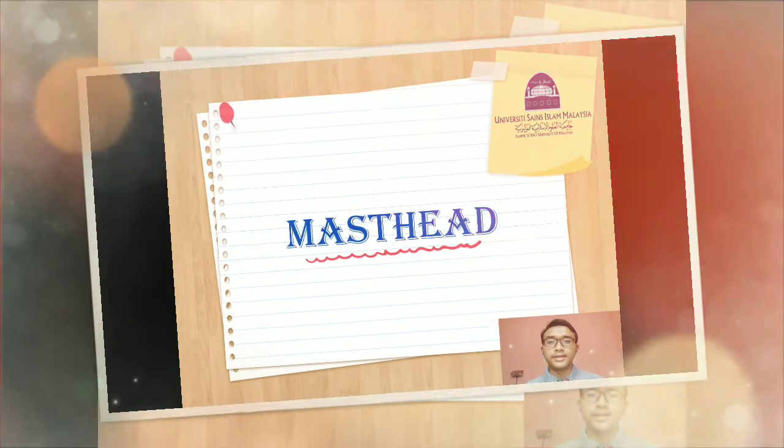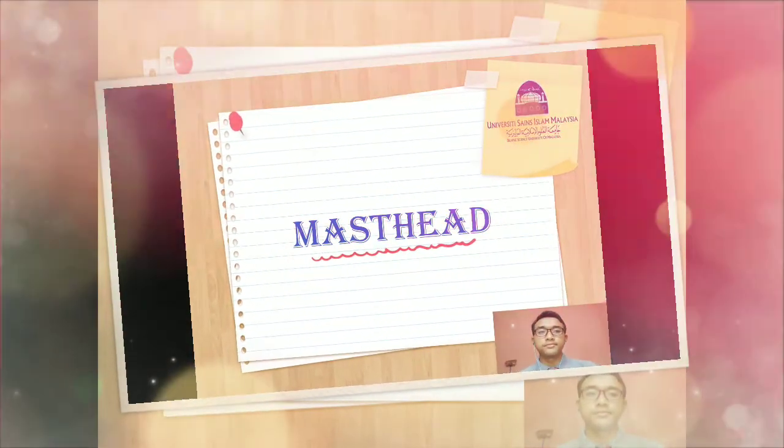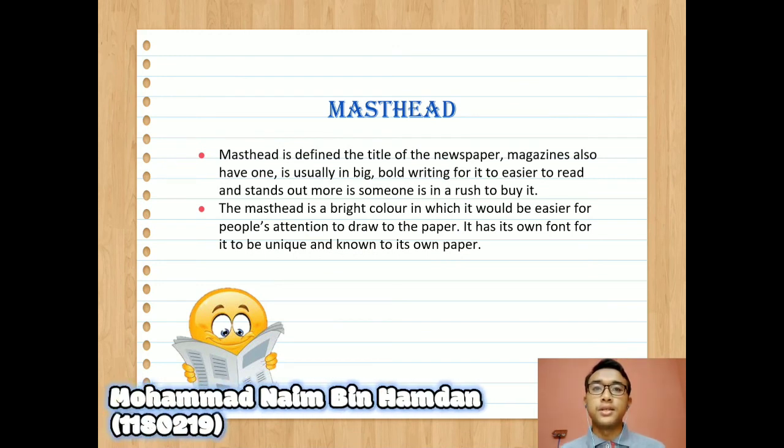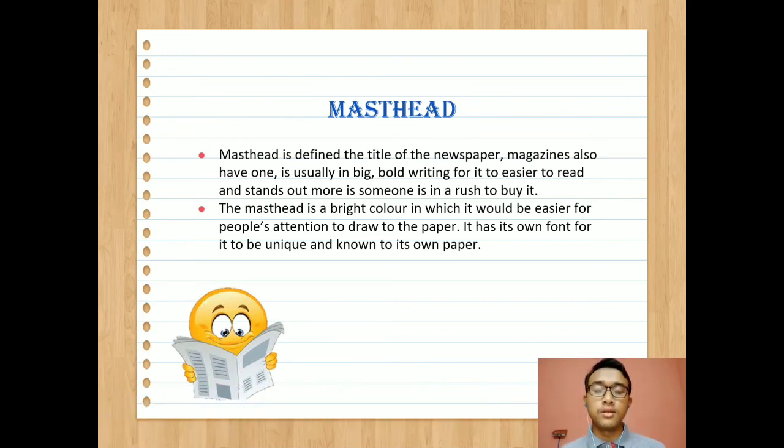So next we move to another element, which is the masthead. First, we need to know what a masthead is. A masthead defines the title of a newspaper. Magazines also have one. It's usually in big, bold writing so that it is easier to read and stands out, more so if someone is in a rush to buy it. The masthead is a bright color so it will be easier for people's attention to be drawn to the paper. It has its own font to be unique and known to its own paper.